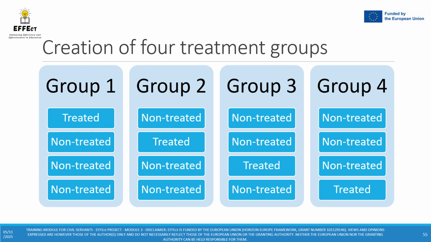The idea behind this is that there should always be one group which is sufficiently untreated to be used as a comparison group. Sufficiently untreated means in this context that even though each group is treated at a given moment, group 1 could, for example, be used as a comparison group for group 4 when this group is treated, provided that the effect of the policy has sufficiently faded away. This is the main mechanism of a random phase-in.